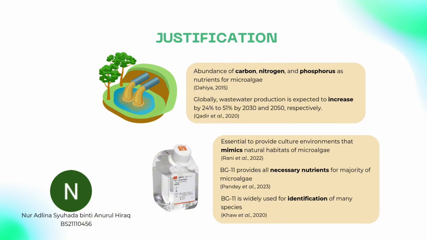Wastewater is selected in this study to obtain microalgae because microalgae grow rapidly in wastewater environments as they can thrive in harsh conditions. This is due to the abundance of carbon, nitrogen, and phosphorus sources in wastewater which serve as nutrients for microalgae. Also, the production of wastewater is predicted to increase globally by 24% to 51% by 2030 and 2050 respectively. So, the use of wastewater to isolate microalgae declines costs in developing biofungicide.